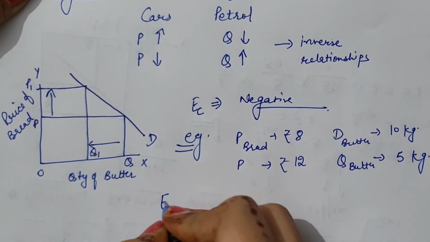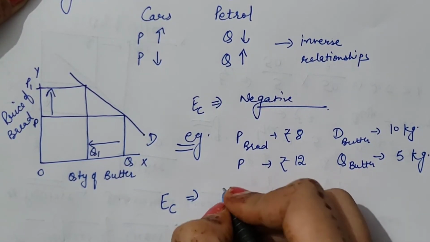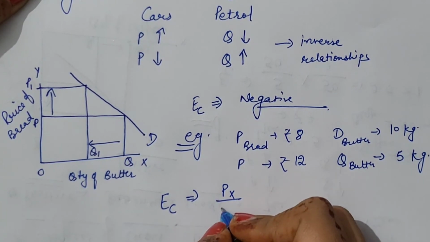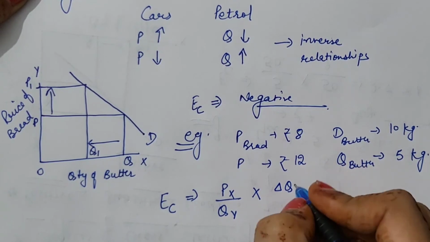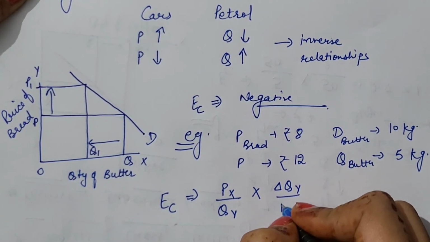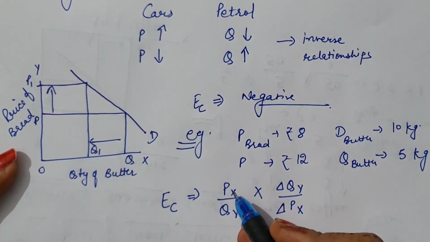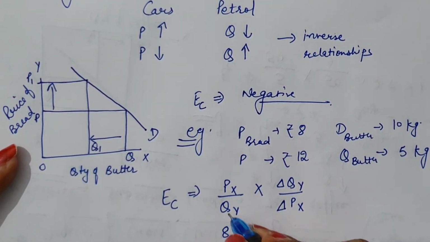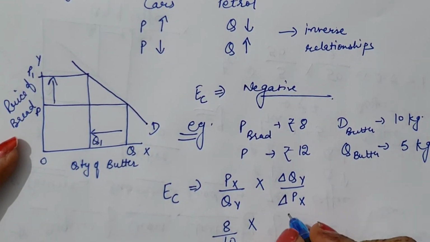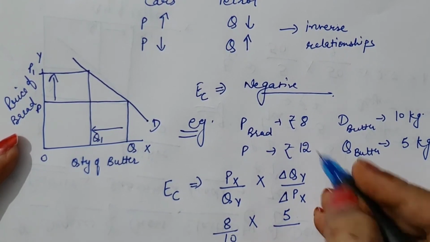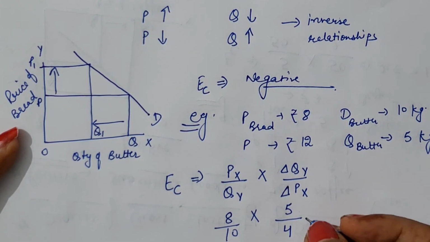So here we have to calculate cross elasticity of demand, where initial price is given 8 and initial quantity 10. Change in quantity is 5 and change in price is 4. So it would be negative.